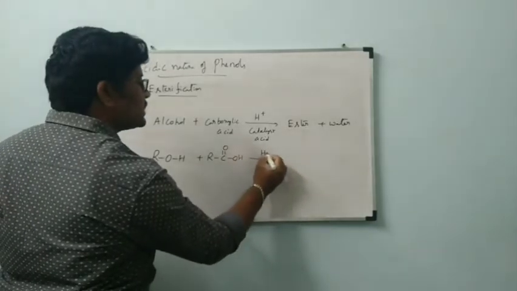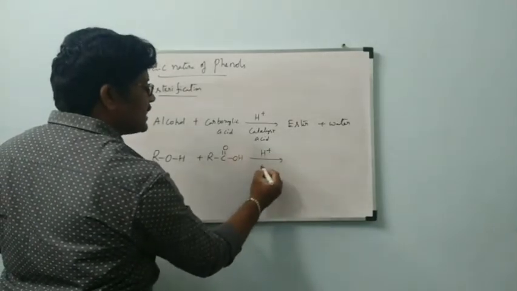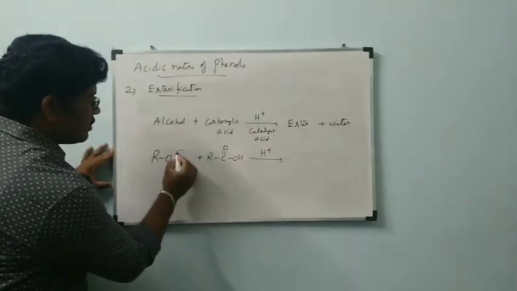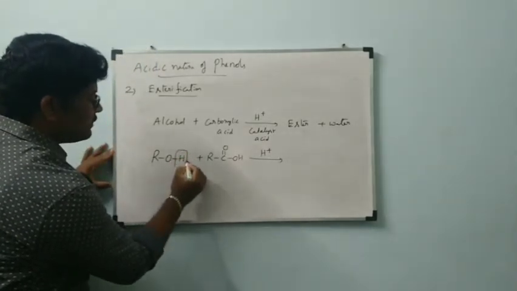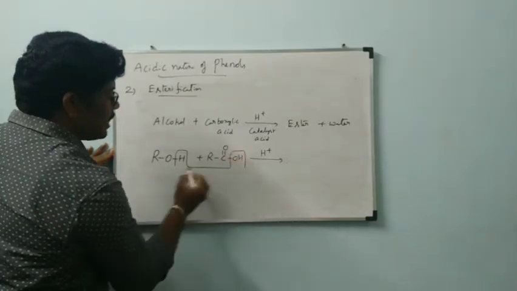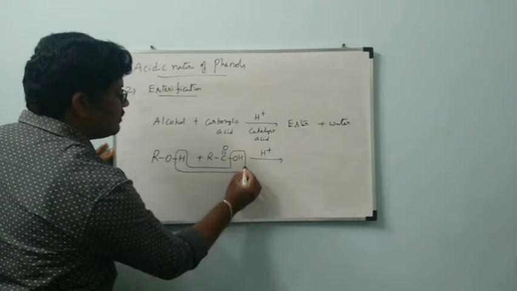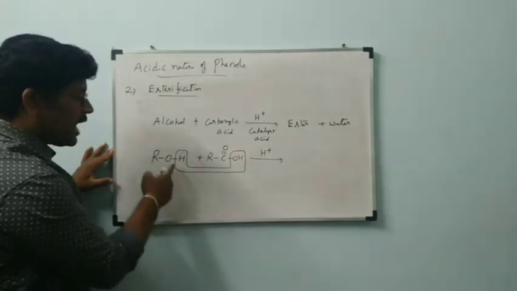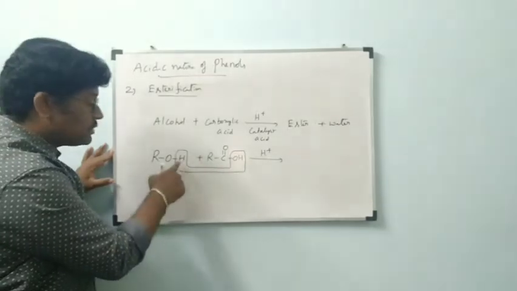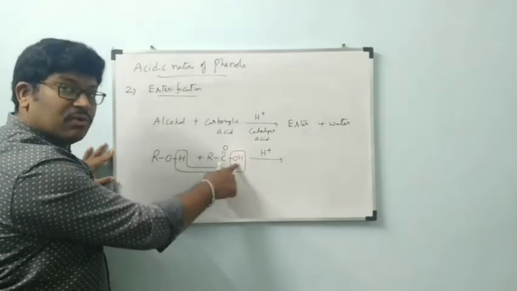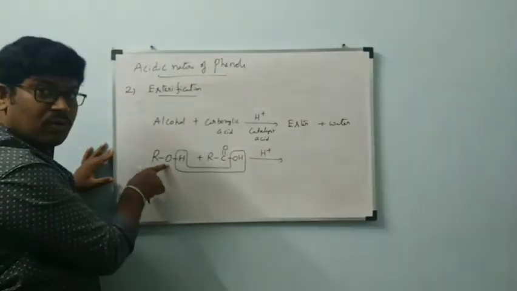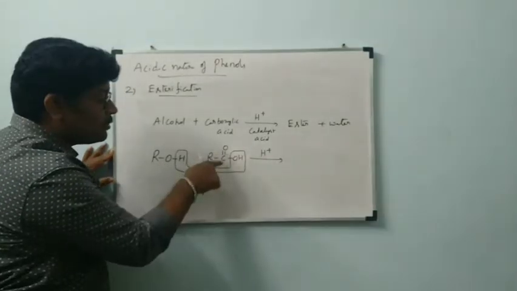These two will undergo reaction in presence of H plus catalyst, acid catalyst, in which the alcohol OH bond is cleaved, and from the acid, OH is going to be combined with the alcohol H. Then the C is going to be bonded to O, C double bond O.